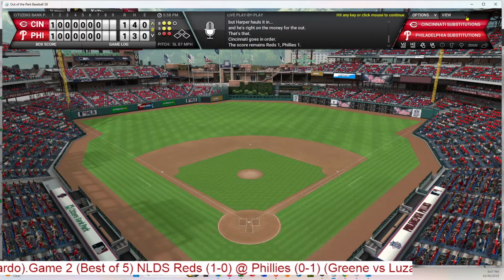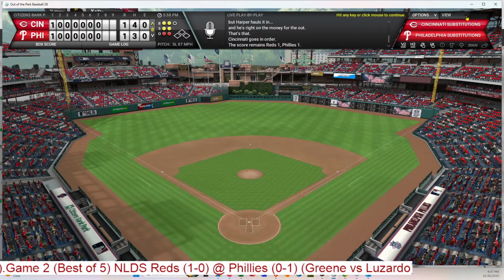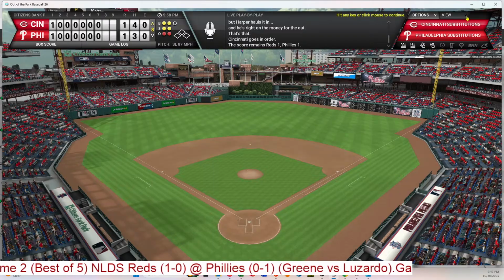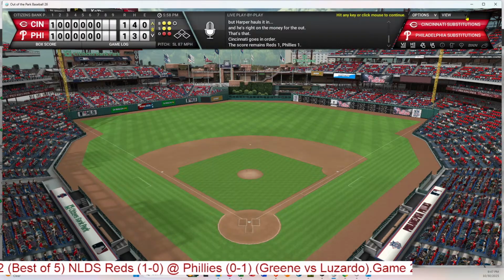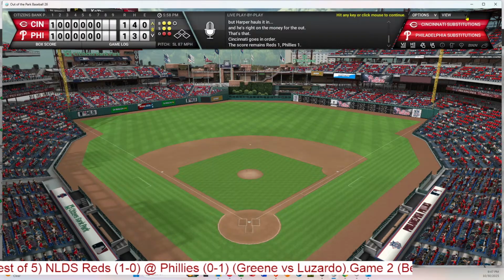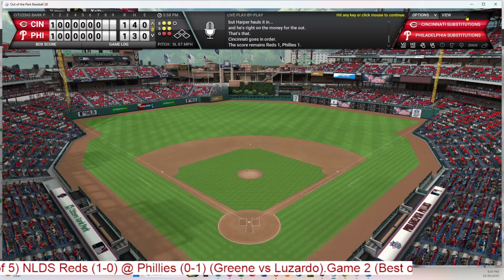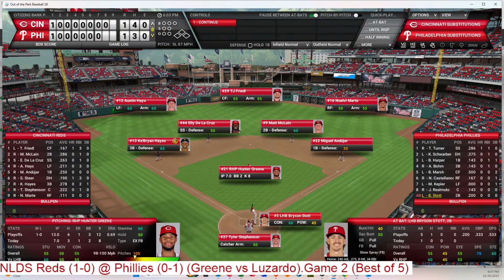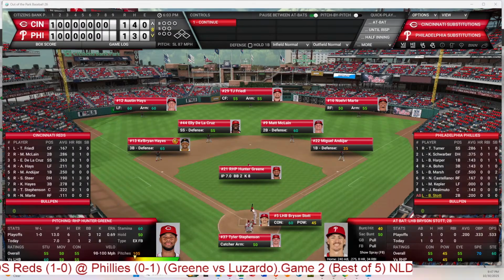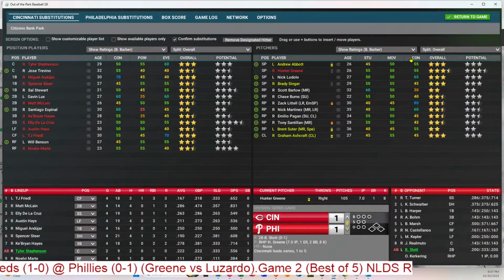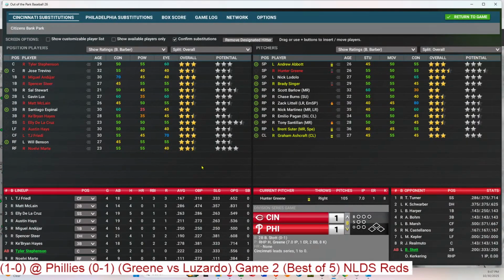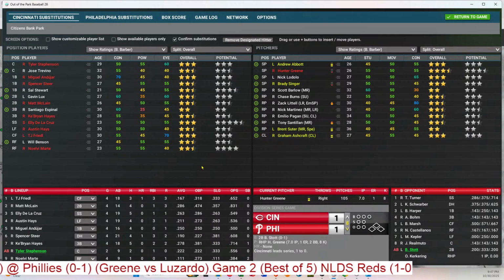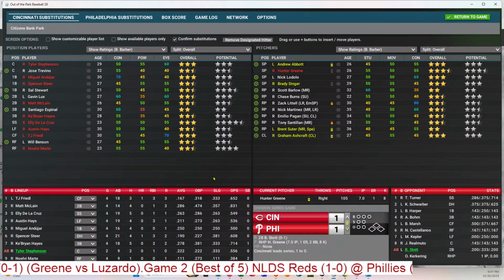So Greene will take a bow. He pitched well, 7 innings. And the bullpen now will take over for Cincinnati. So let's see who they got. Let's see who we got for Cincinnati. And who pitched in the last game? Suter, Ashcraft, Burns pitched the last time. Do we go with Pagan here in the bottom of the 8th?